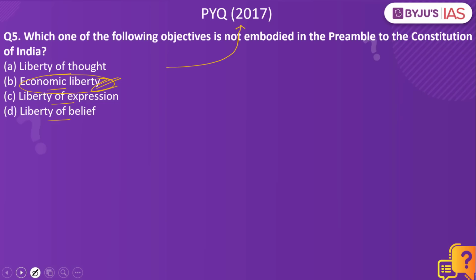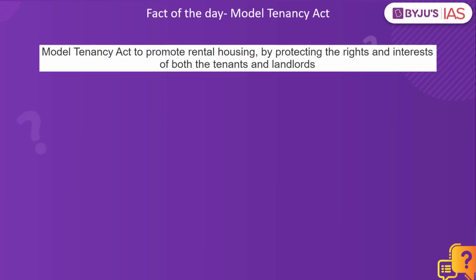Now let's look into the fact of the day. The fact of the day for today's discussion is Model Tenancy Act. Why is it called the Model Tenancy Act? When you go back and look into the statistics, according to the Ministry of Housing and Urban Affairs, there are as many as 1.1 crore houses that are currently lying vacant. Why? That is because of the issues between the tenants as well as the landlords.